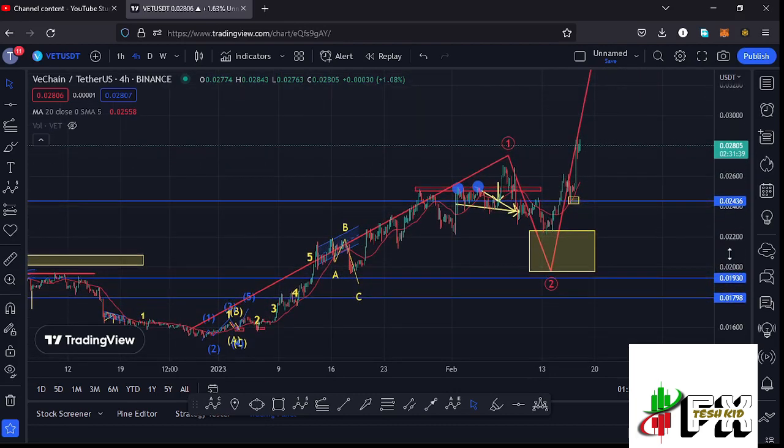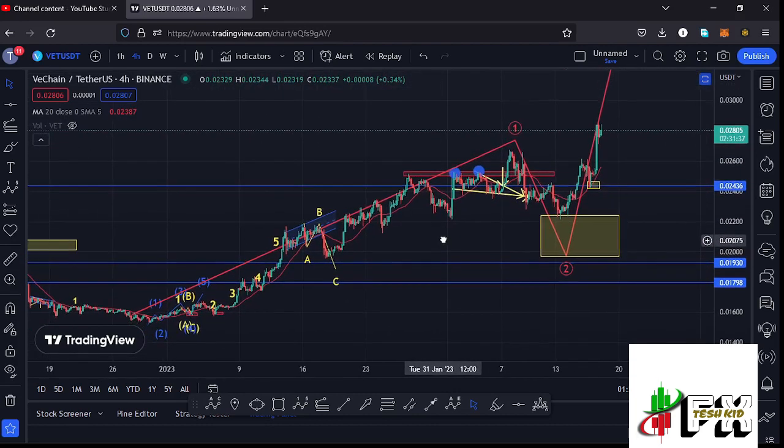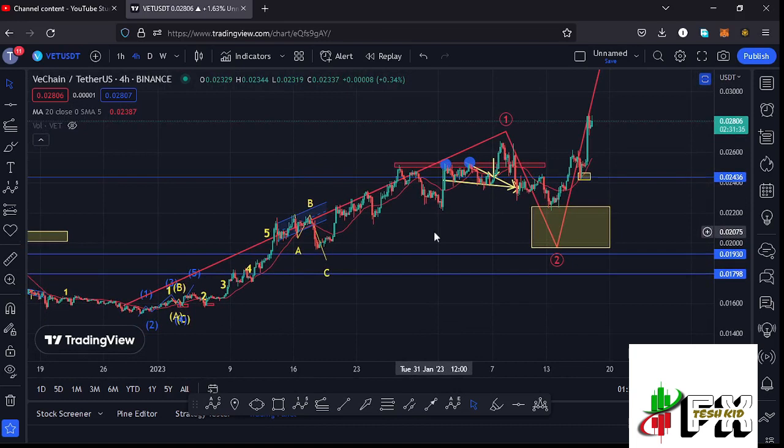And allow me to continue with the video here on the 4-hour chart by first giving you a quick recap of what has been happening, where you can see that after Vechain made its lower low at around the $0.016 mark, we started this massive bounce to the upside, obeying the Elliott structure, where you can see that we have this higher Elliott wave count 1 making its peak at around the $0.02672 mark.